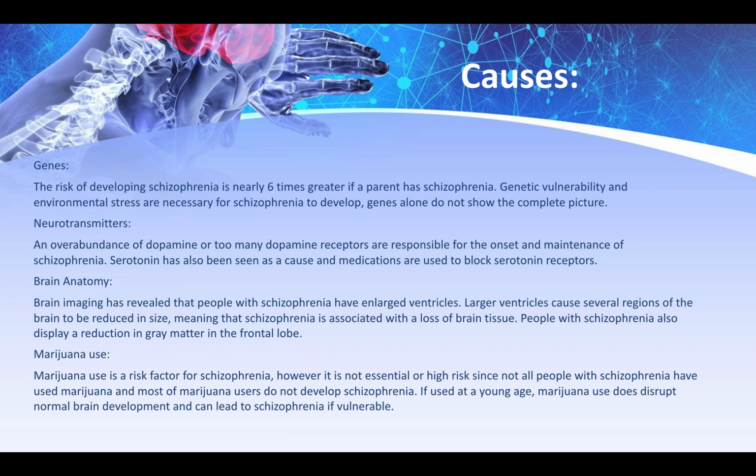Causes of schizophrenia are seen from genes, neurotransmitters, brain anatomy, and marijuana use. The risk of developing schizophrenia is nearly 6 times greater if a parent has schizophrenia, and although it is in the genes, genes alone are not enough to cause schizophrenia. An overabundance of dopamine or too many dopamine receptors are responsible for the onset and maintenance of schizophrenia. Serotonin has also been seen as a cause, and medications are used to block serotonin receptors.